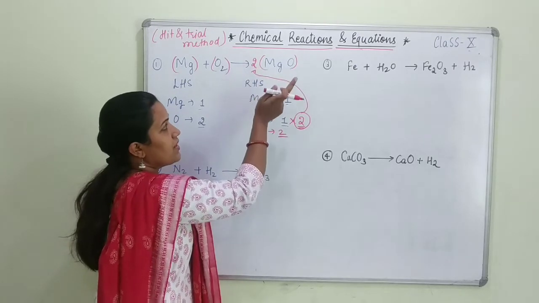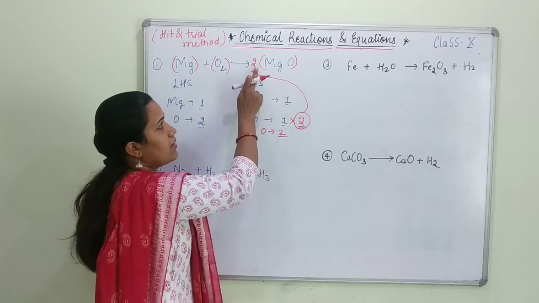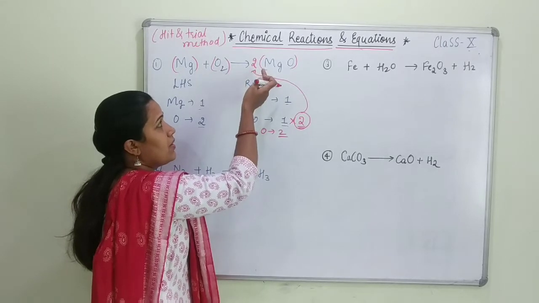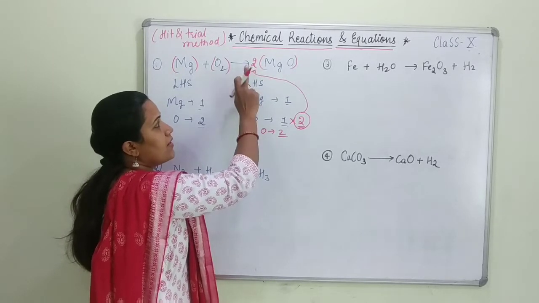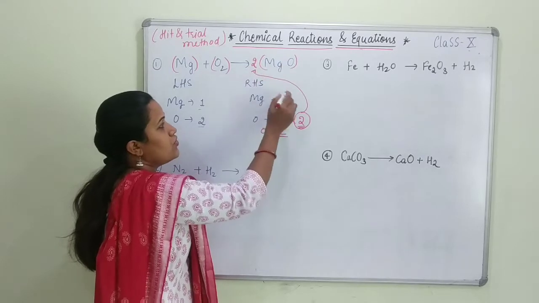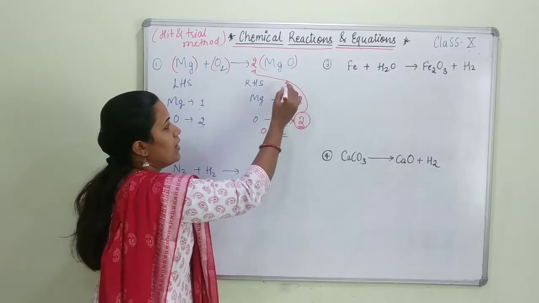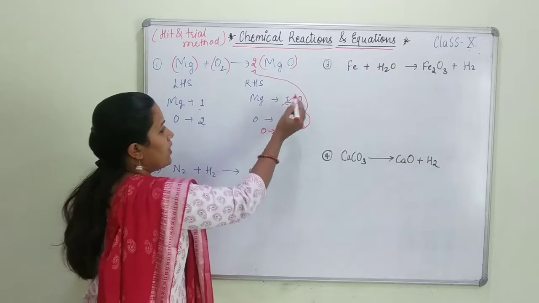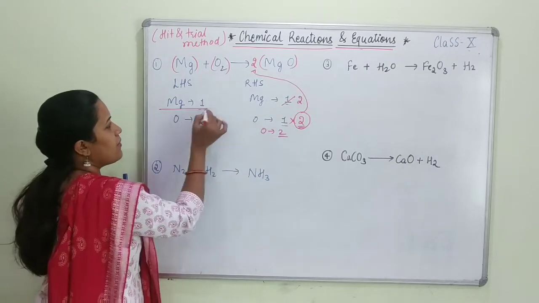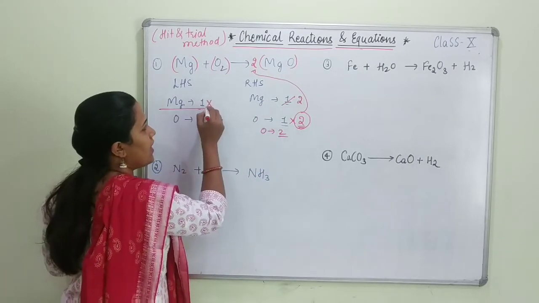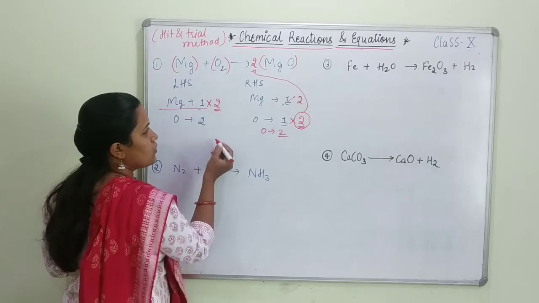Okay, then after this, as soon as I write 2, once again check all the number of atoms. Mathematics says that whenever a number is in front of a bracket, that number will get multiplied. So Mg becomes 2 and oxygen is 2. Now when we see this, we can see that magnesium is not balanced. So how to balance? We will be putting 2 in this situation.